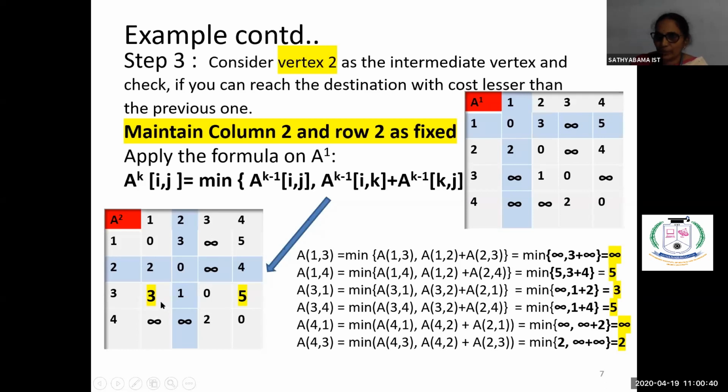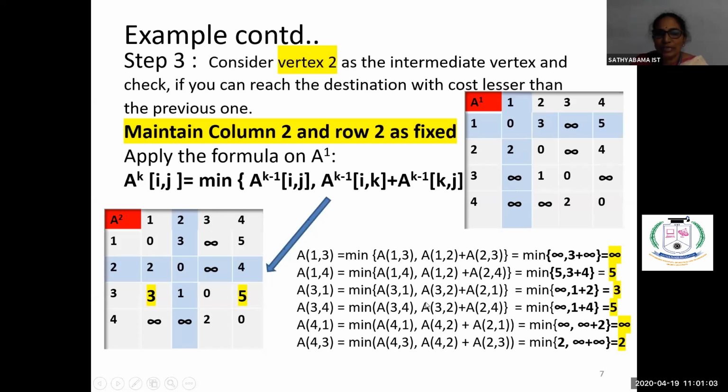Now come to the third row. Third row, first element we are taking A of 3, 1. So what is the cost now? Cost is coming from A of 3, 1 directly, or we are coming through the intermediate vertex called vertex 2. So A of 3, 2 plus 2, 1. So we'll see what is the cost. 3, 1 is how much?